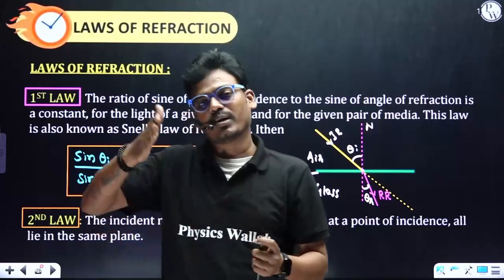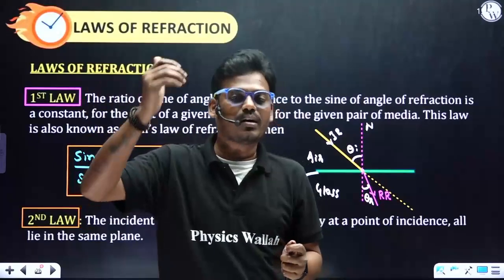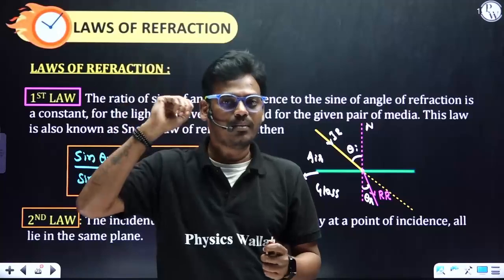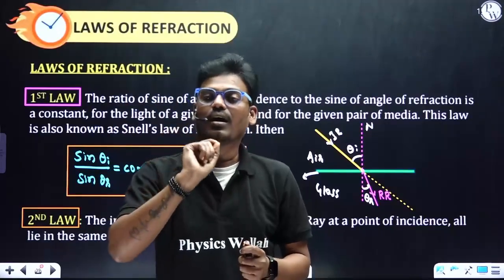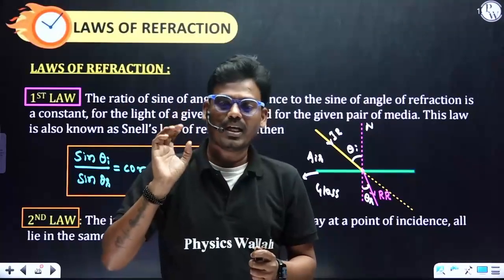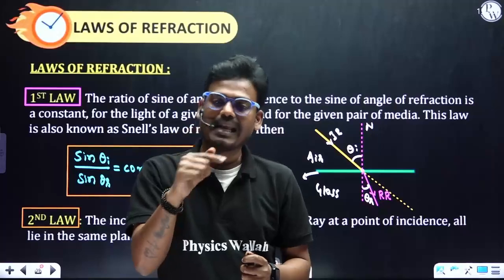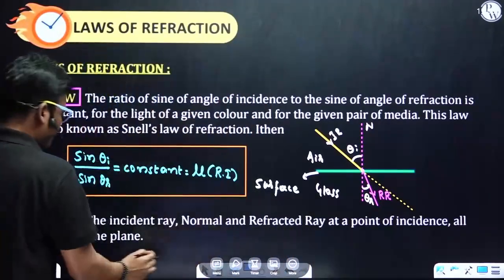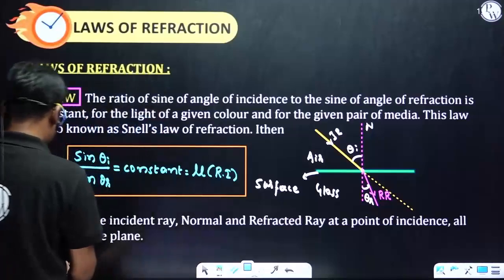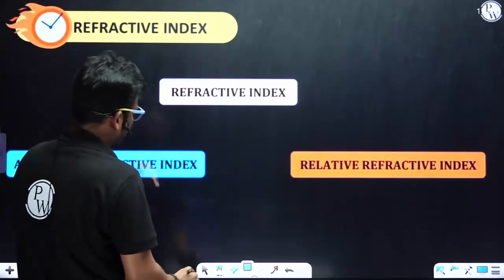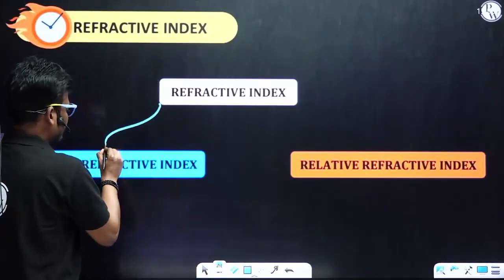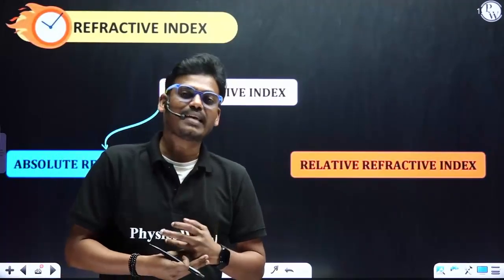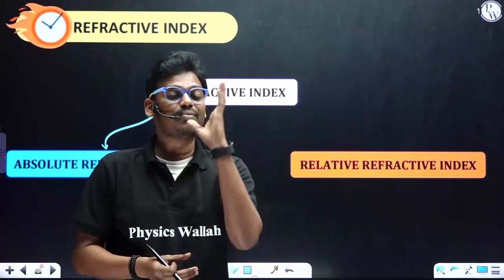For example, water to glass or glass to water. Sorry, not air. But we should not use air or vacuum. If we use air or vacuum, then it will be absolute refractive index. Let's see in detail. Refractive index, already we know, is nothing but the ratio of the sine of the angle of incidence to the sine of the angle of refraction for a pair of given media.